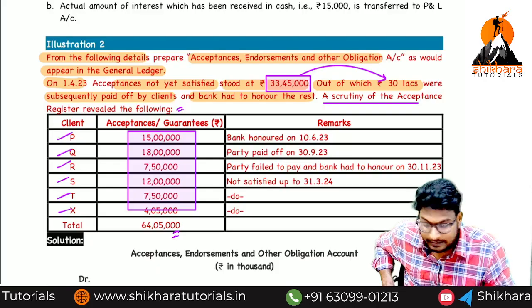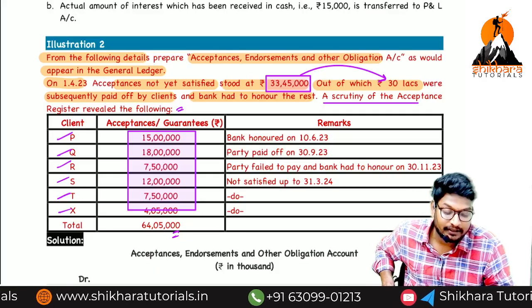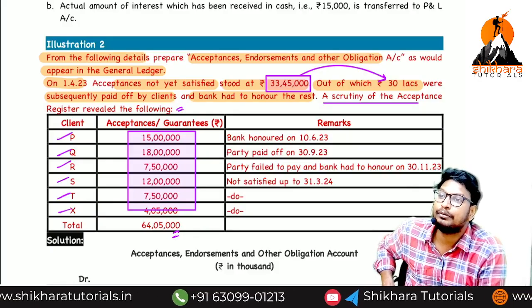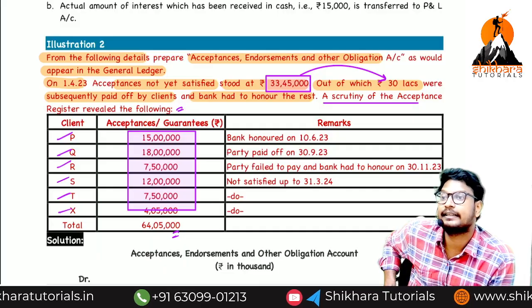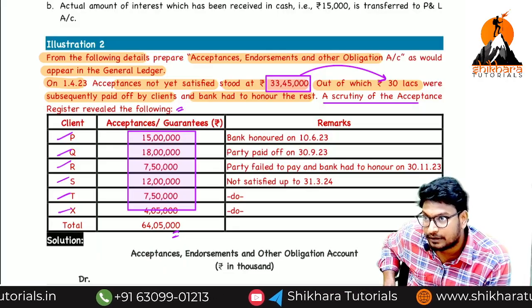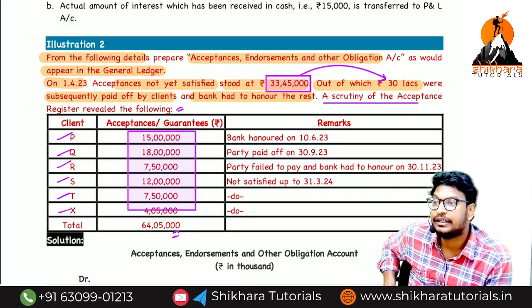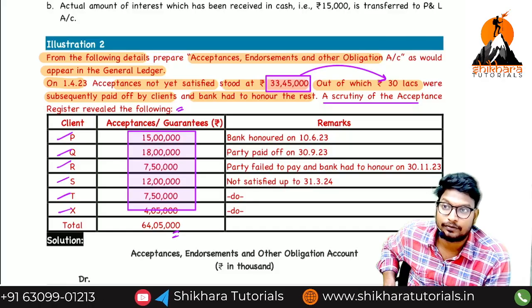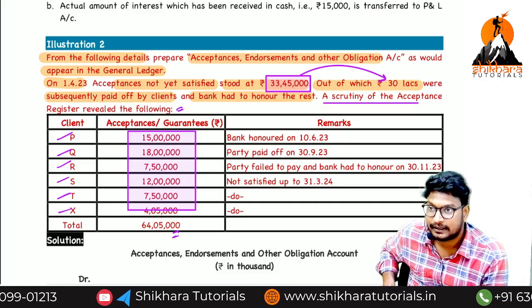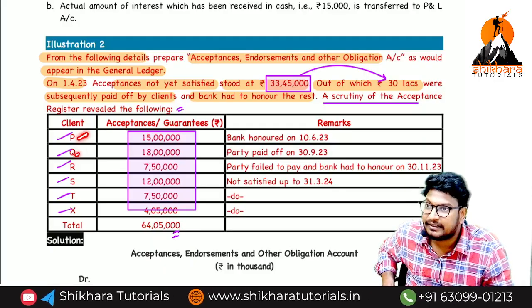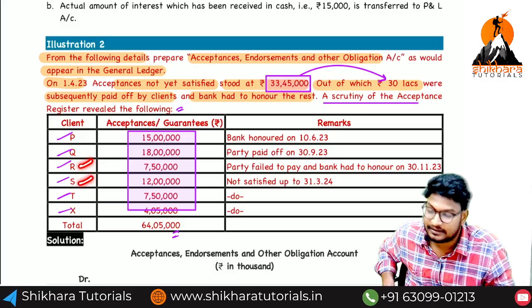In the current year, how much amount of guarantee have we given? 64 lakh 5,000. New guarantee given means our liability increases or decreases? Increases. Are you understanding my point? So that means what we need to write? By constituent of acceptance, endorsement and guarantee. Directly we can write the total amount, or if you want you can write P this much, Q this much, R this much, S this much, like that.